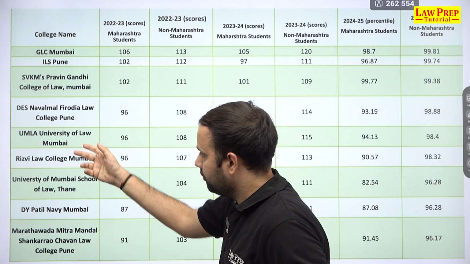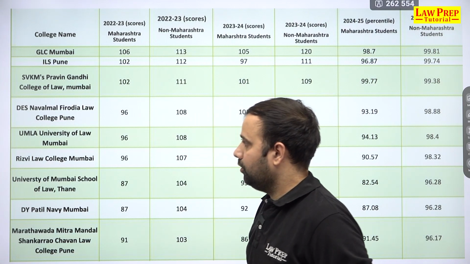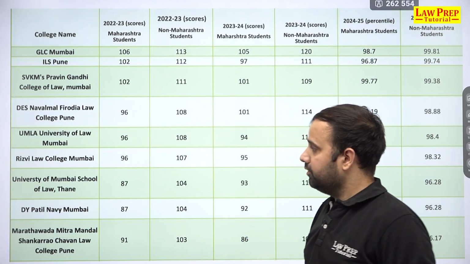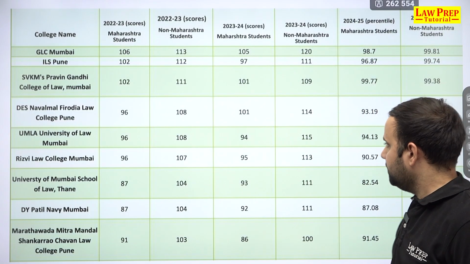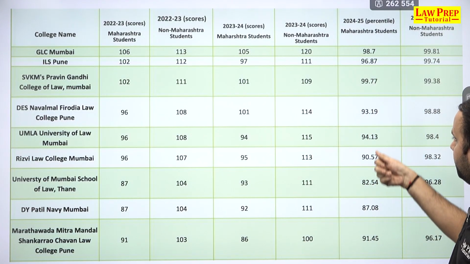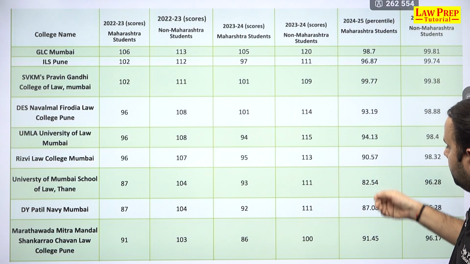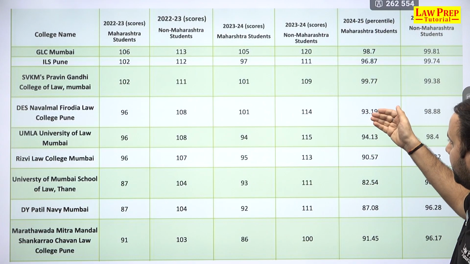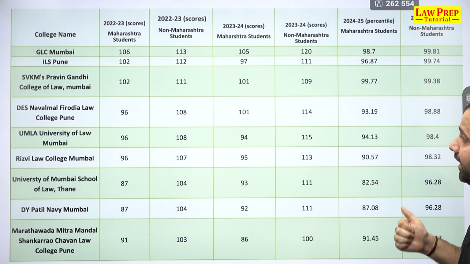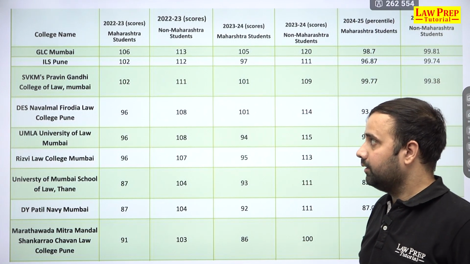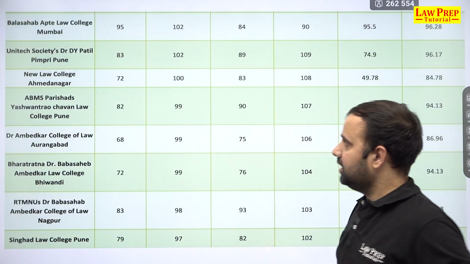Another chunk of good colleges like University of Law Mumbai, Rizvi Law College, University of Mumbai School of Law and DY Patil. Here, if you see the trend, you'll notice that all these fall under the starting trend of somewhere between 82, 87 and 94, 95 percentile. And for non-Maharashtra it is in the range of 96 and above, which is 96.17, 96.28, 98.4, 98.32 or 98.88 respectively. Now, this is another list.